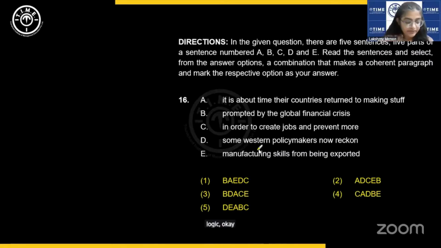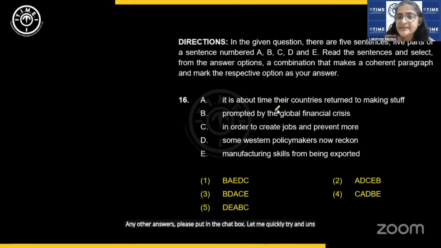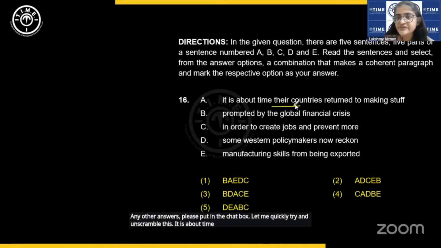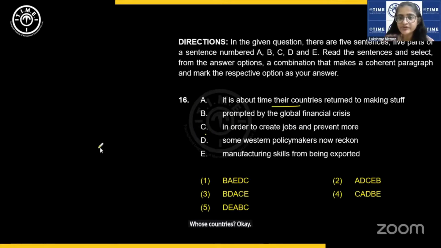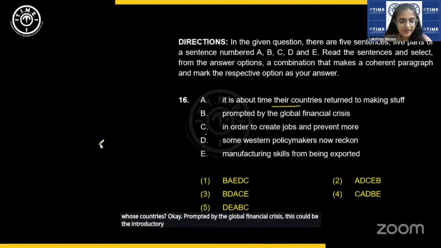Gunjan, you're giving me the answer. Wow. Third option. Any other answers for this? Please put them in the chat box. Let me quickly try and unscramble this. It is about time. Their countries, whose countries? Prompted by the global financial crisis, this could be the introductory clause, right?